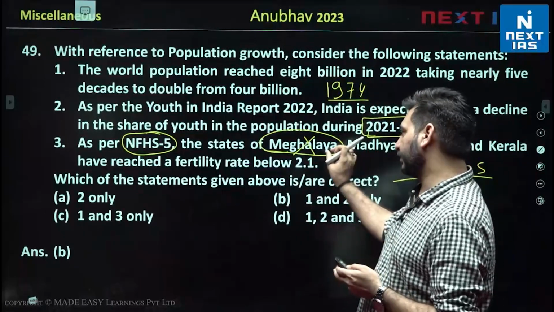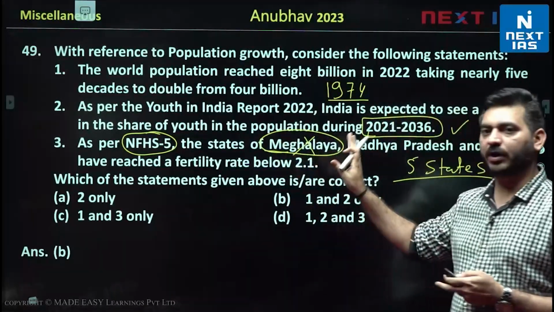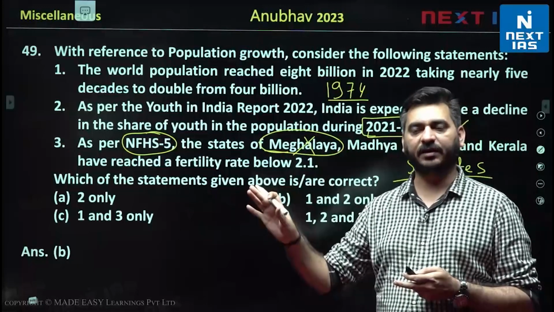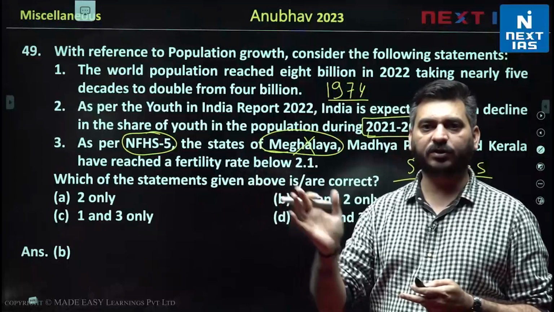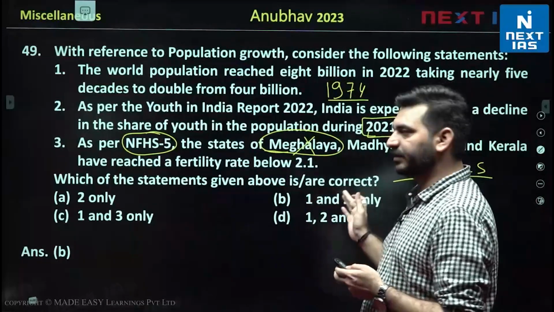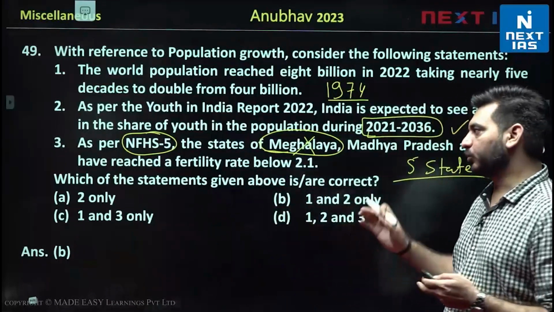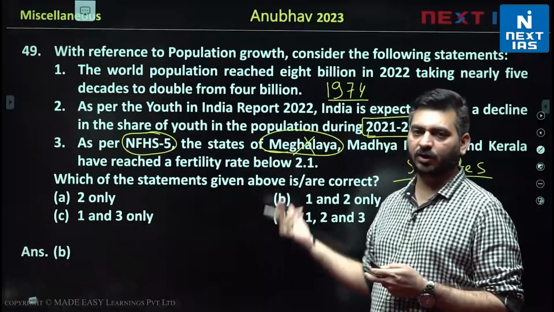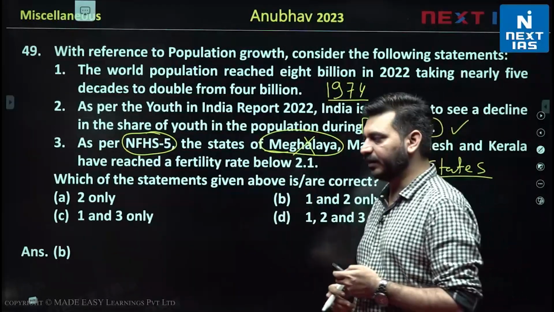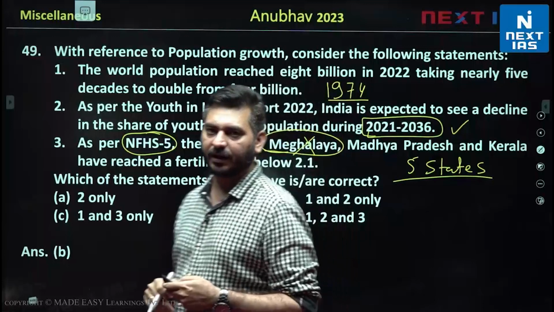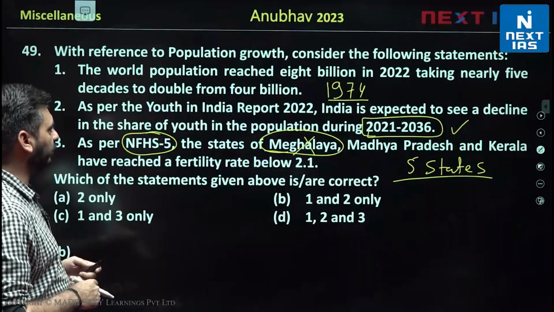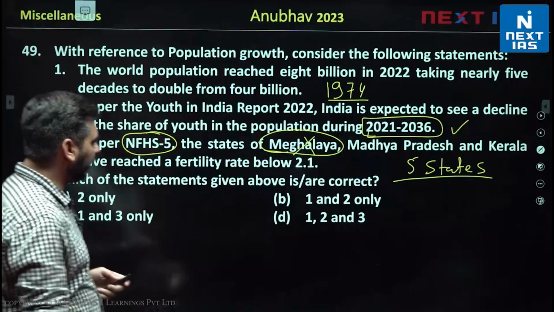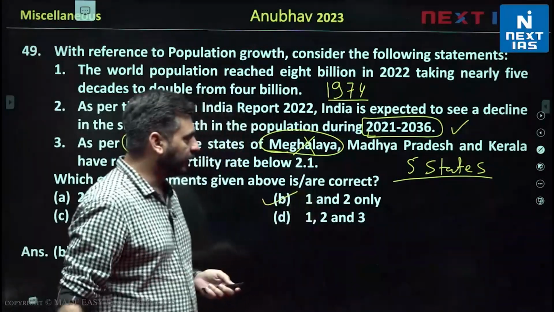So here this is an exception, that this is given wrong, because we have to remember those 5 states where it is higher. For all the rest of the states, the rate has come down to 2.1 or below. And the lowest is in Sikkim, around 1.1, right. So these are some facts, a very factual question, but UPSC has the tendency to ask such kinds of facts time and again. So a very important question, but this third statement is wrong. The first 2 are correct, so the answer will be B, right?